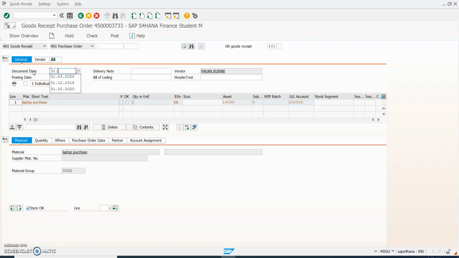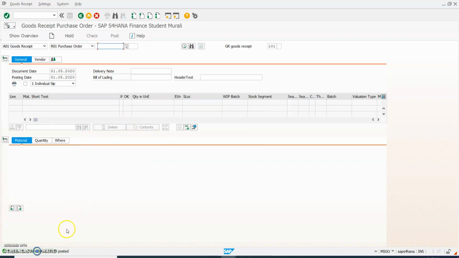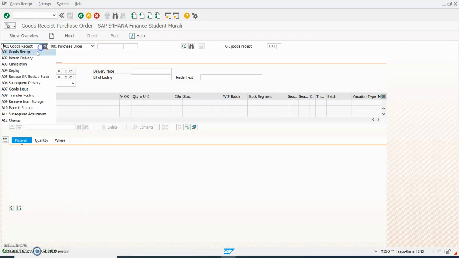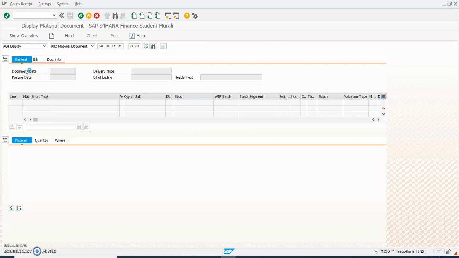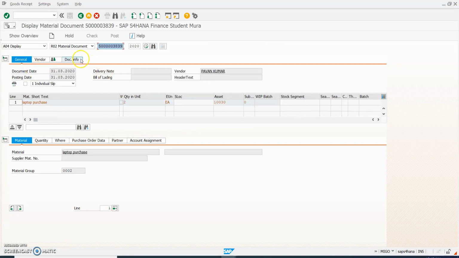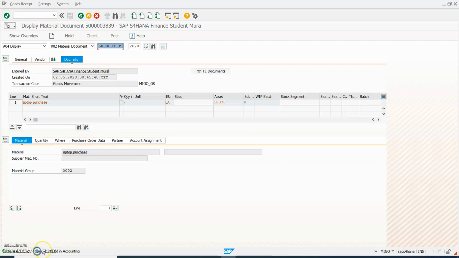Document date 31/03/2020, 31/03/2020. Check and post. Okay, so now let us go to document display. Document info, FI documents. So no subsequent document found in accounting, because we are creating non-valuated MIGO.